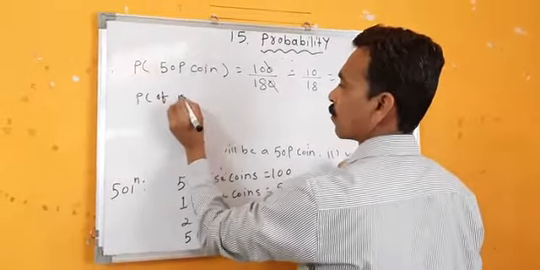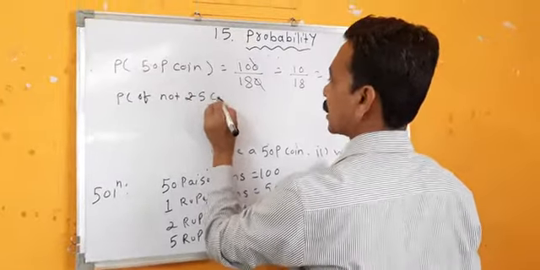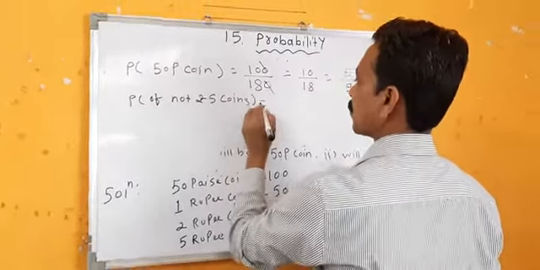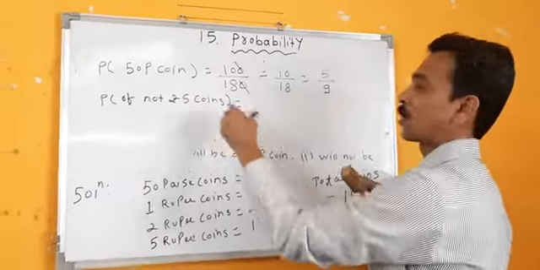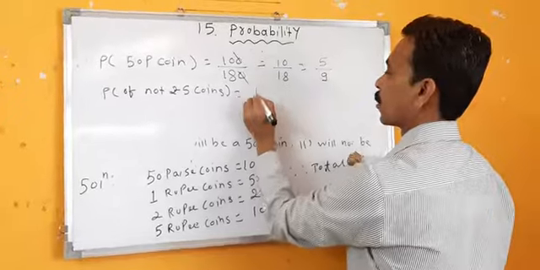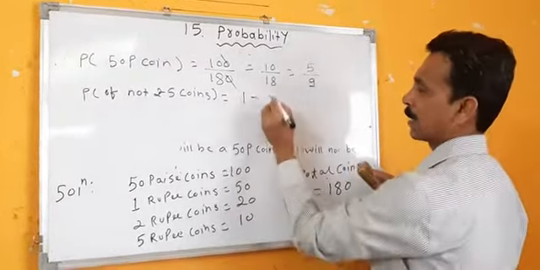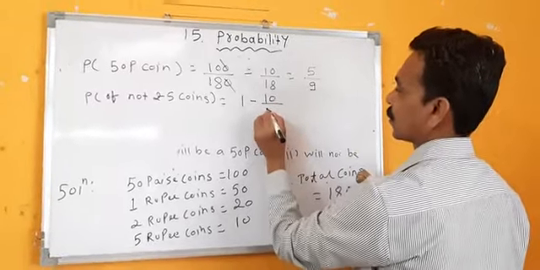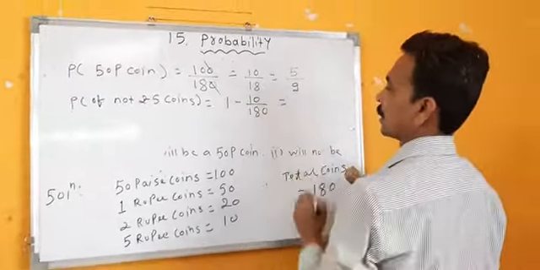Now, the probability of not a 5 rupee coin. Means we have to find the probability of not 5 rupee coins. So that will be 1 minus, how many coins are of 5 rupees? 10.